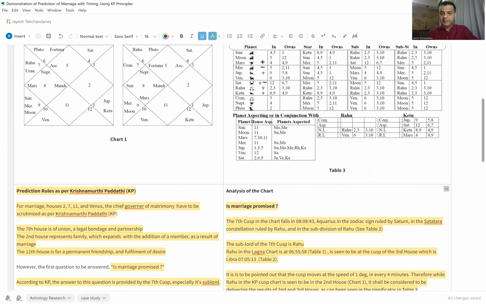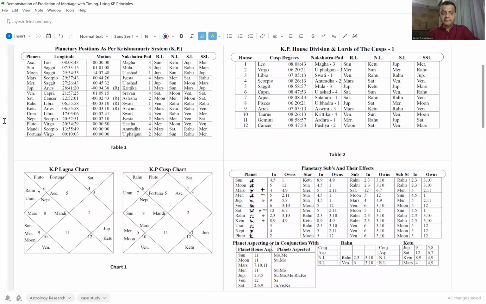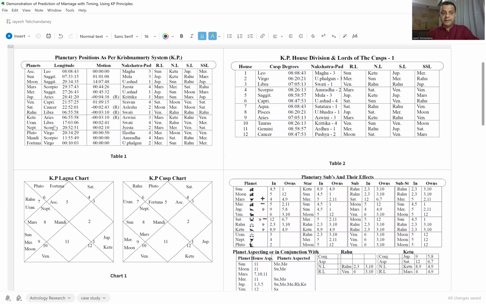We will go back to the table here, and we can see Venus itself is deposited in the sign of Capricorn. And that's the degree in which Venus is deposited, in the Shravana nakshatra, in the zodiac of Capricorn, ruled by Saturn, in the Shravana constellation, ruled by the Moon, and Venus happens to be in its own sub. So the position of Venus is defined here, and then the significators of Venus.